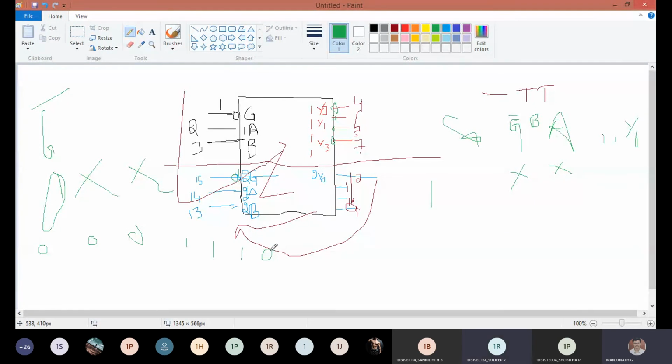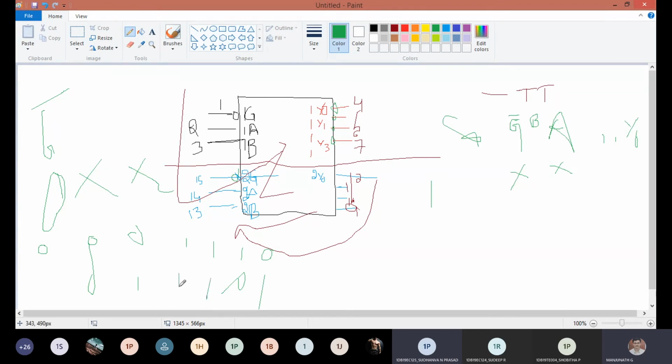Is it fine? Do you want me to write on the board? Okay, sir. Similarly, tell me one more, 1, 0. Because all are complement, you are going to write the truth table for Y1 bar, Y2 bar, Y3 bar, Y4 bar. You get Y1 bar as 0 and the remaining all 1, 1. The same way you can write for 2, 1, 3.